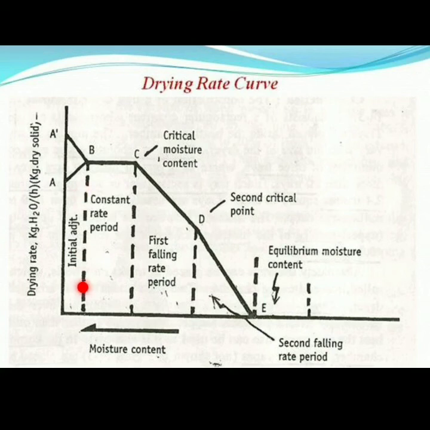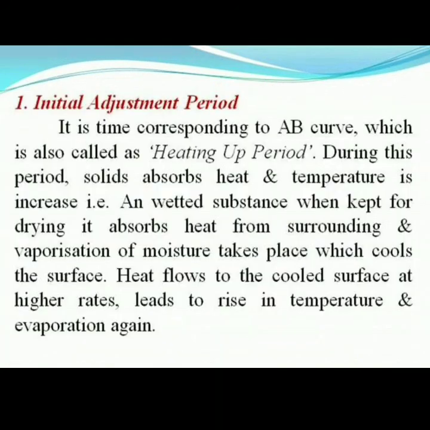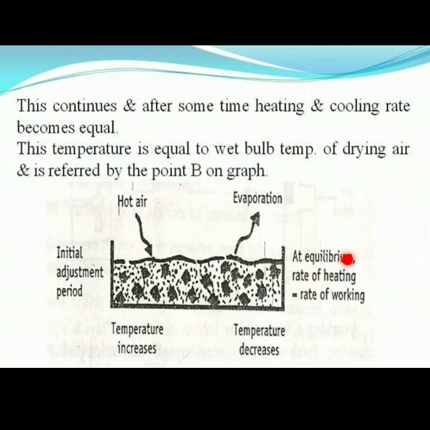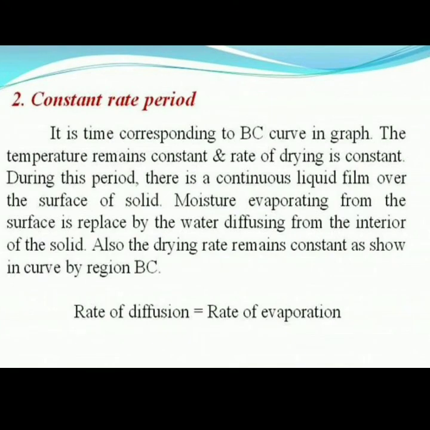In the initial adjustment period, at equilibrium the rate of heating is equal to the rate of working. In the next, the constant rate period, which is the BC point in the curve, the rate of evaporation is equal to the rate of diffusion.